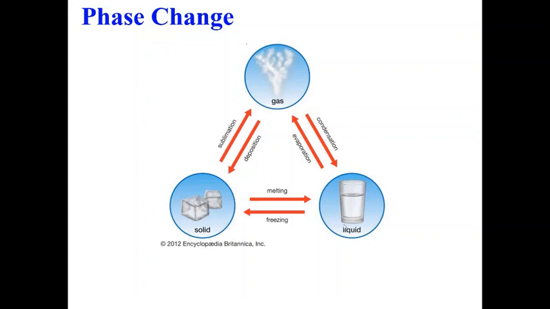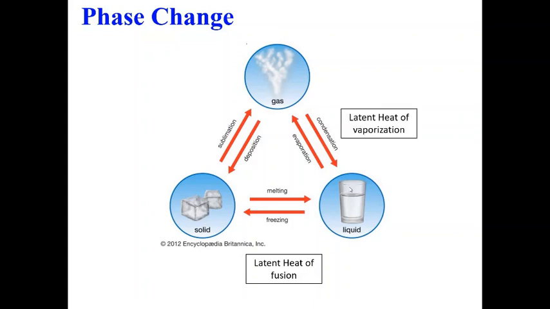Now if I want to convert a solid to liquid, I must heat it, and I must provide the latent heat of fusion for the solid to melt. And if I remove that heat from a liquid, it will become solid, it will freeze back. Similarly, if I want to convert a liquid to gas, I must provide latent heat of vaporization, and for sublimation I need to provide latent heat of sublimation. So we can change one state to another, but we need to provide the latent heat required for that particular phase transformation.